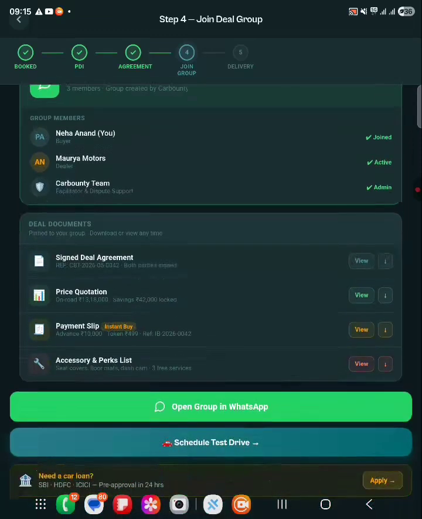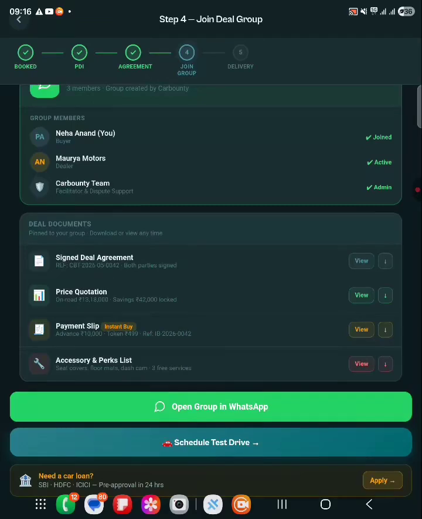We have made sure that the buyer is getting the best deal, so all he has to do is ensure that all his queries are resolved. That's why we are making the WhatsApp group. Our Car Bounty team will be there in the group, the dealer side people will also be there, and the buyer will be there. If anything happens, we are making sure that everything that goes in the app is completely transparent.